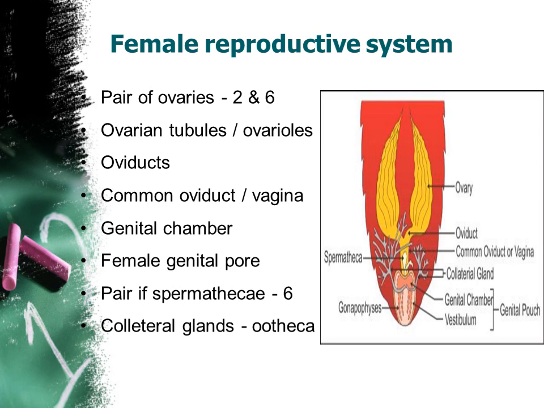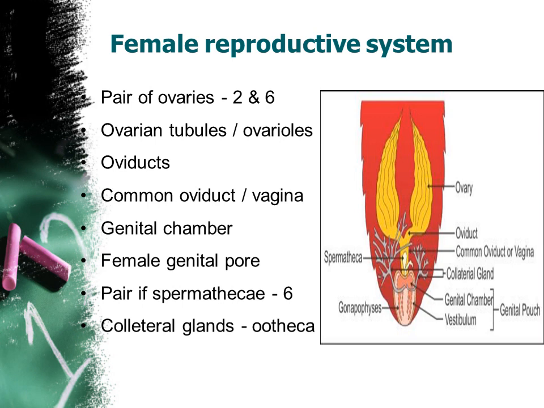Can you watch in the figure which is mentioned in yellow color? That is the ovary. The pair of ovaries are located in this abdominal region, especially the segment number 2 to 6. Fine. Okay. The next region is ovarian tubules or it is known as ovarioles.